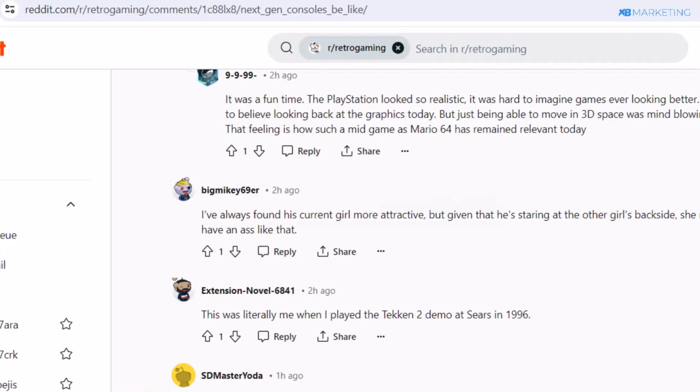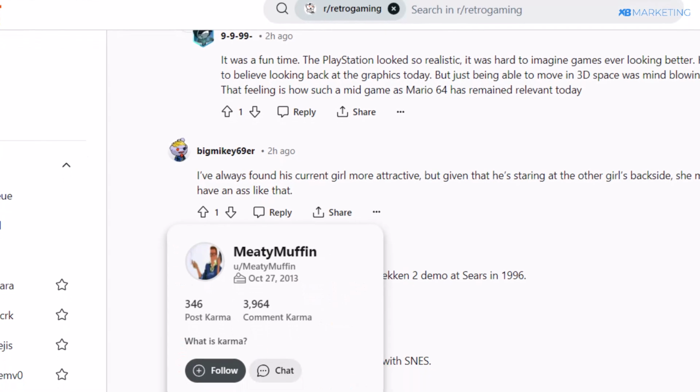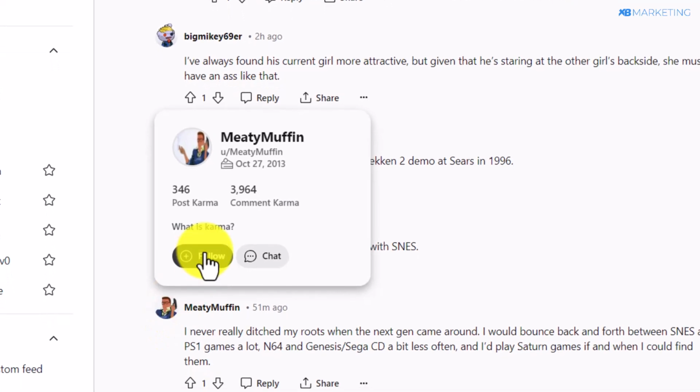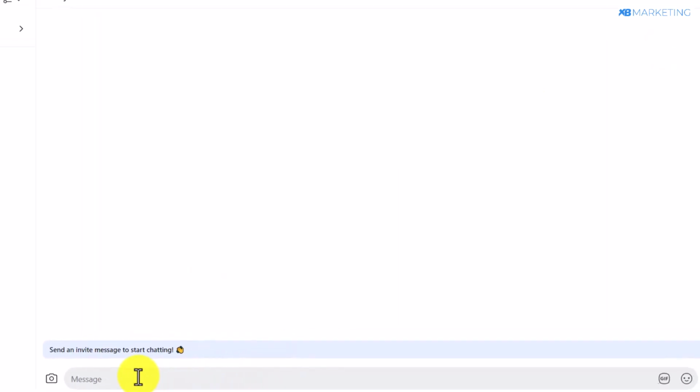So once people have started making comments on the quiz, on Facebook and on Reddit, you want to go over to the profile of those people making comments, and you are going to see this chat button. So all you simply need to do is to click on the chat button. So once you click on the chat button, it's going to bring you to this page, and you want to type in a very simple post like this to people who have made comments on that quiz.